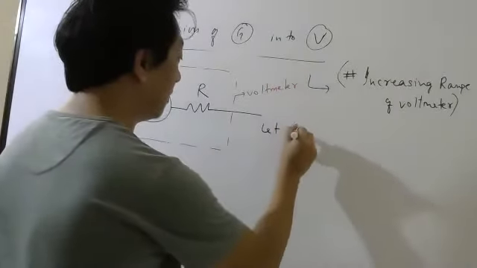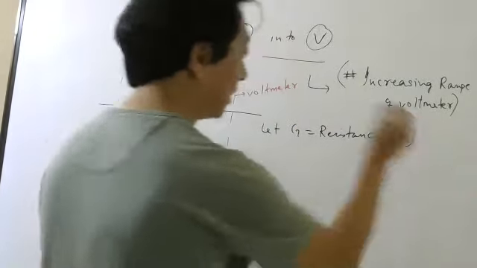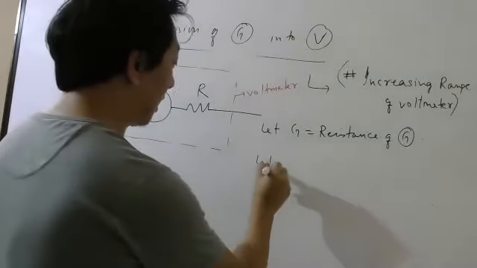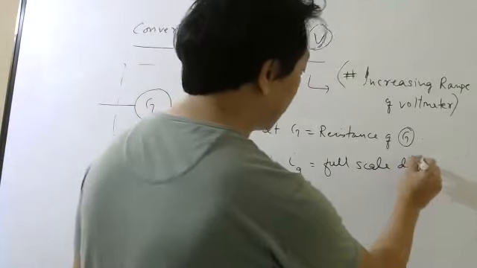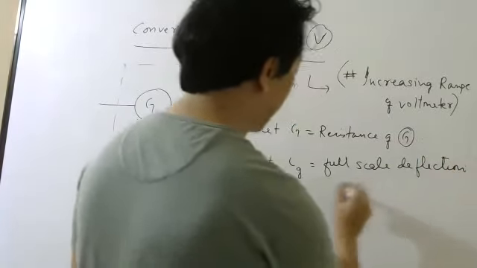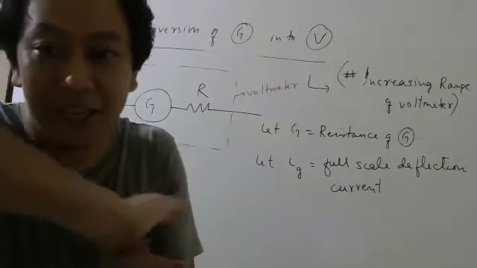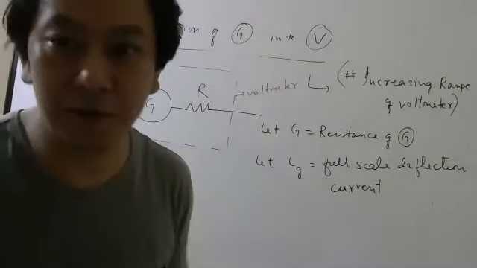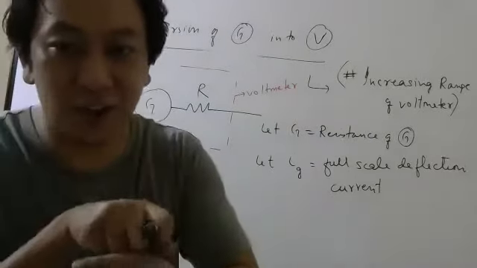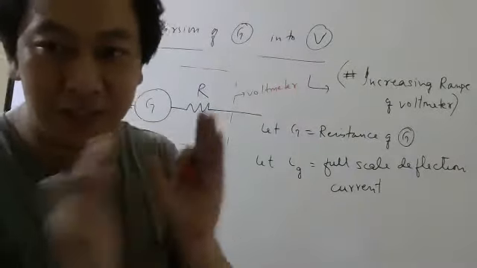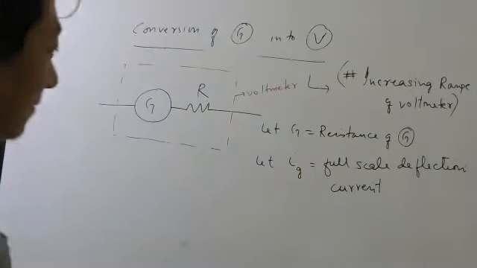So let G be the resistance of the galvanometer. That should be given all the time. Let Ig be the full scale deflection current. Matlab, that current which will deflect the needle fully. And that, you know why it is deflecting. Torque and all I explained or not? When you pass current, there will be deflecting torque and restoring torque. In equilibrium, it will settle somewhere depending on the current. So this is the current which gives full deflection.